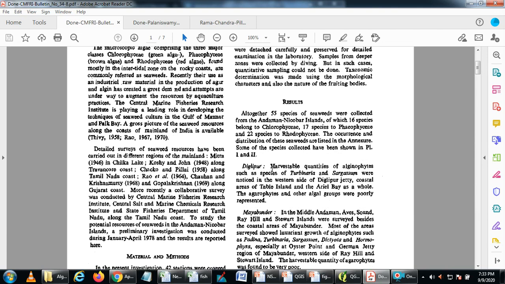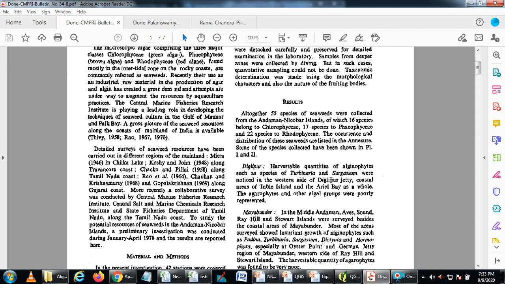They say Diglipur, harvestable quantities for alginophytes. They said they are identified along the western side of Diglipur jetty or coastal area of Table Island. So these are some kind of indicators, where approximately we can identify exactly where these species were found.